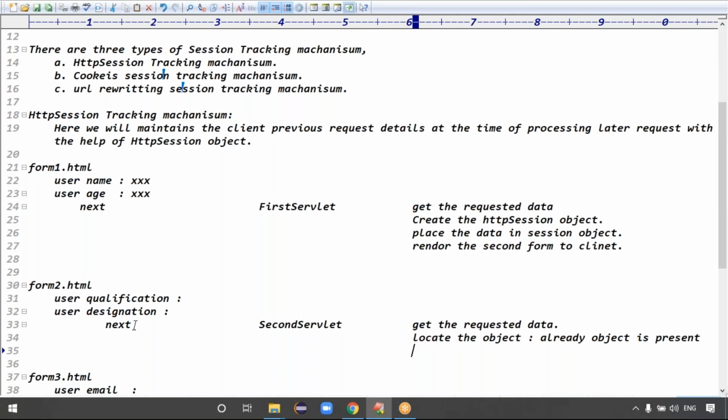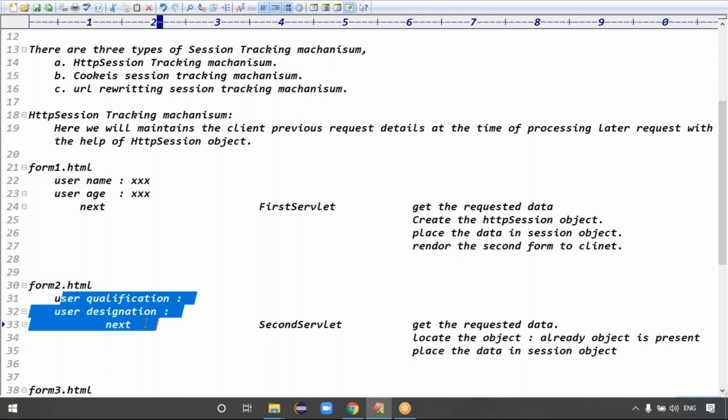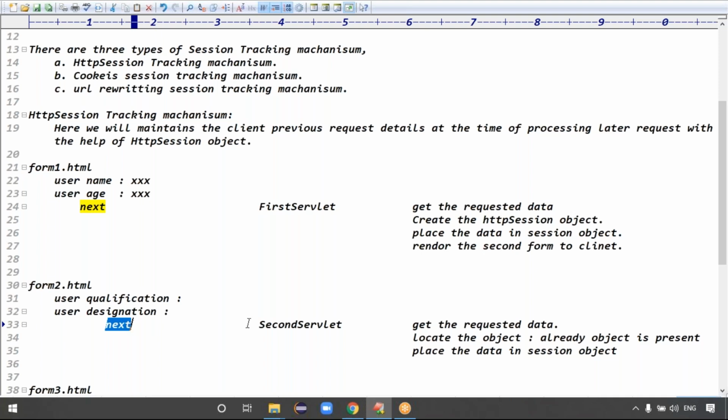After locating the object, what will we do? Place the data in what? Session object, right? Exactly. Because the process is a common process. First time, get the data, create a session object, place the data in the session object. Then we render the second form to the client. The client fills the second form details and clicks on the next button. Then the request goes to the second servlet.